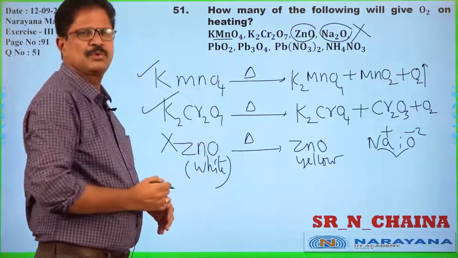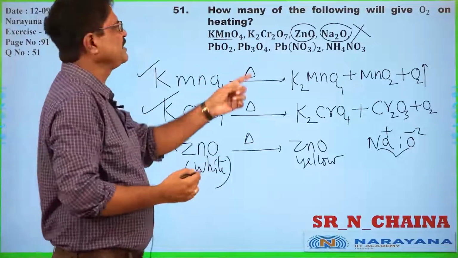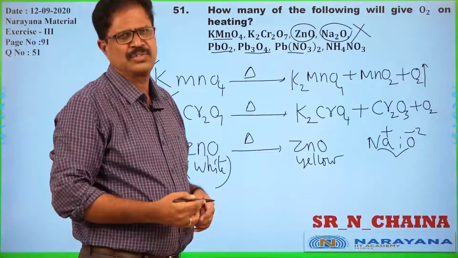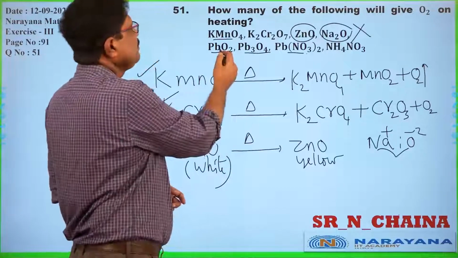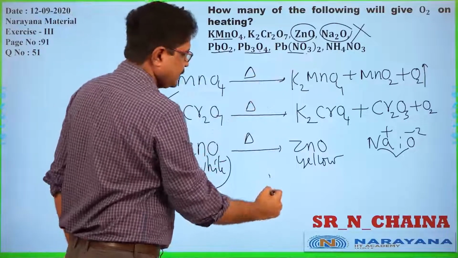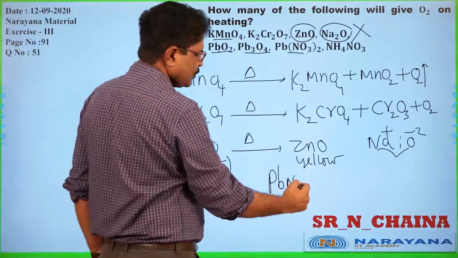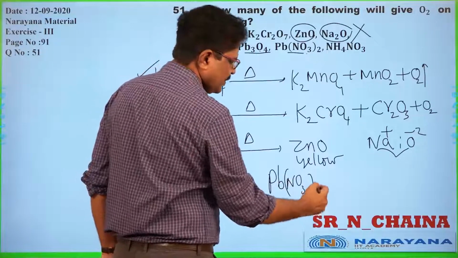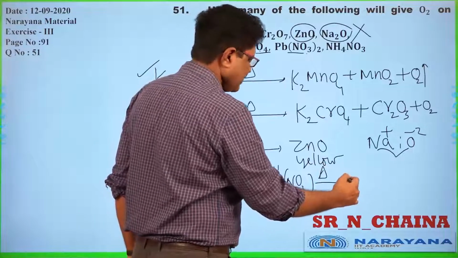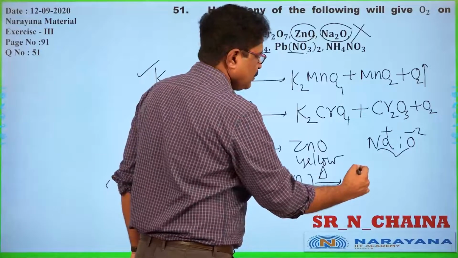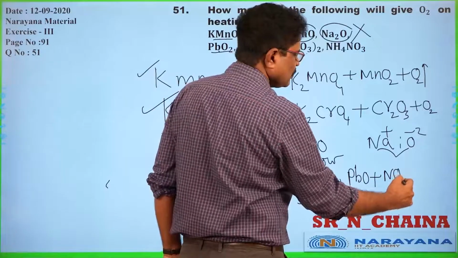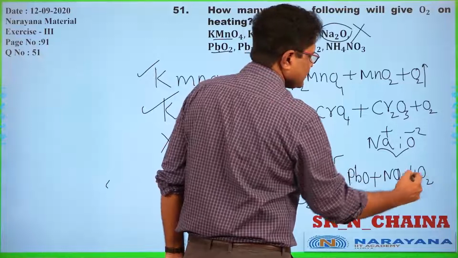What about PbO2? PbO2, Pb3O4, lead nitrate, all these lead compounds can give oxygen. So PbO2 will give litharge, Pb3O4, lead nitrate, Pb(NO3)2. As in the previous question, on strong heating, we have formation of PbO as well as NO2 along with oxygen.